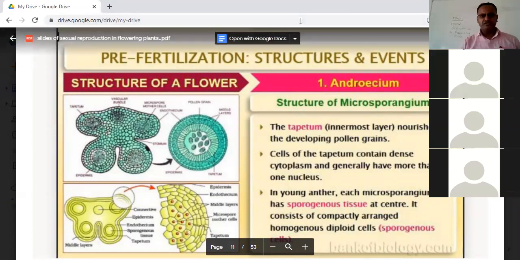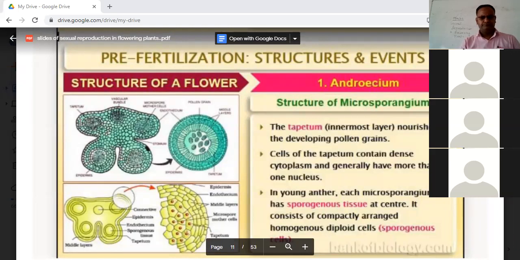Okay, Sakshi also has raised her hand. Okay, Sakshi, just a moment. Let me give you the option to unmute yourself. Yes, Sakshi. Sakshi Singh. Yes, you can unmute yourself, Sakshi. Yes, sir. Yes, Sakshi, want to share the same answer? Please go ahead. Briefly discuss about the structure of the microsporangium.